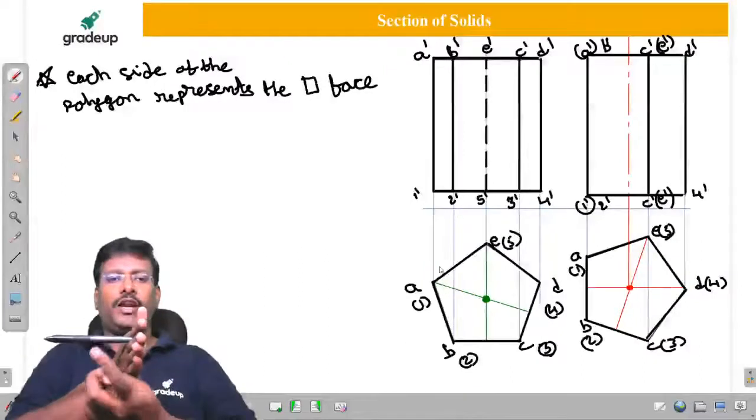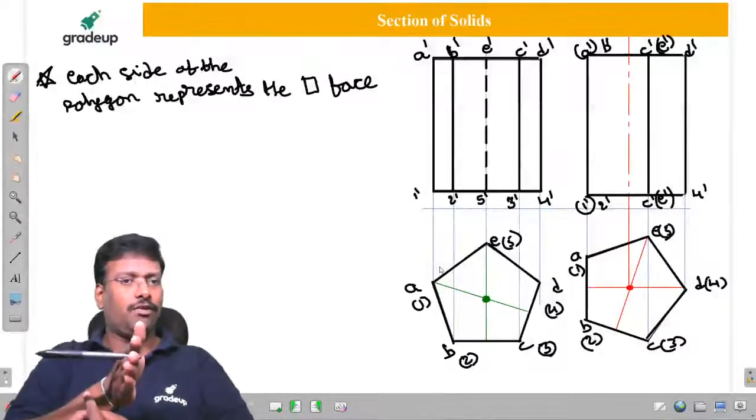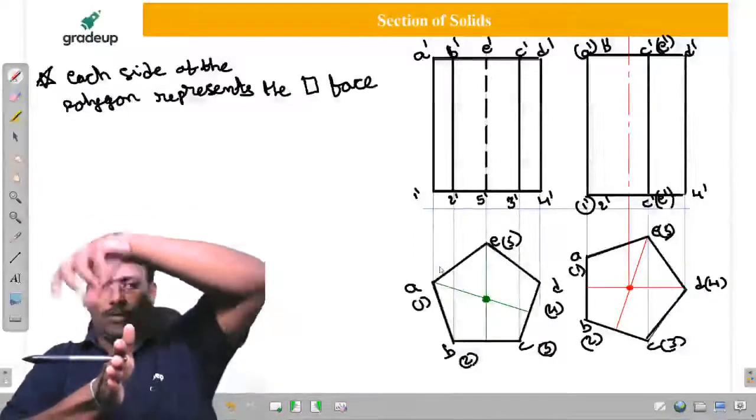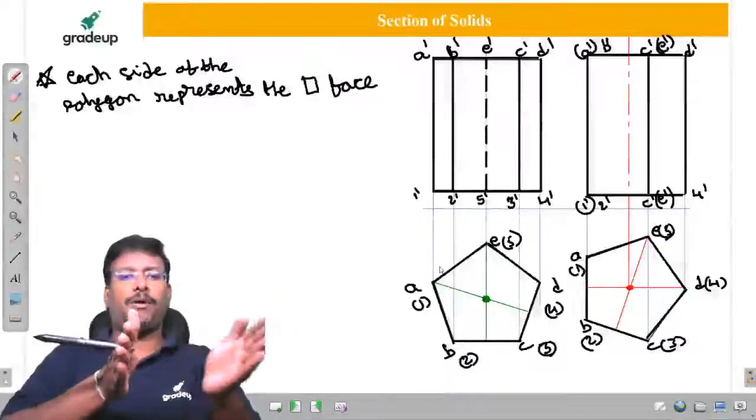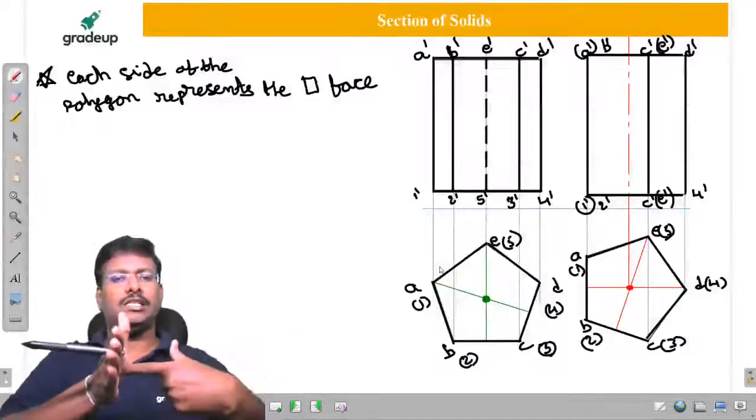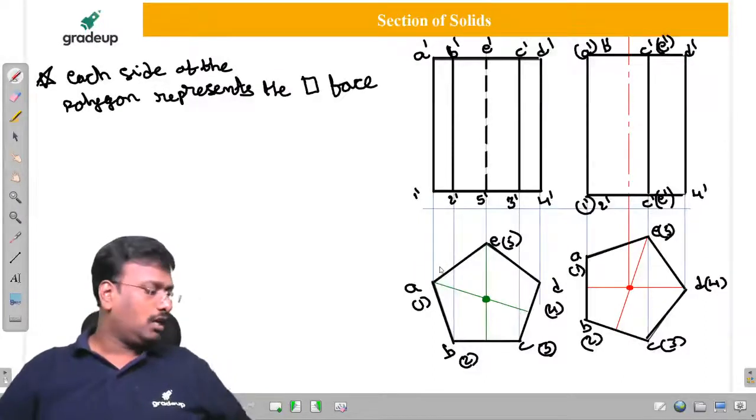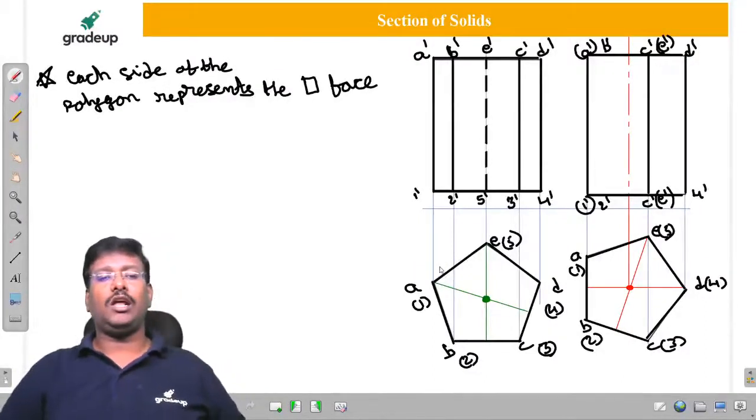In this case, the front view shows the axis, therefore the front view for a prism is a rectangle. The top view is also a rectangle, but the polygonal shape will appear in the side view. Is it clear to all of you, my dear friends?